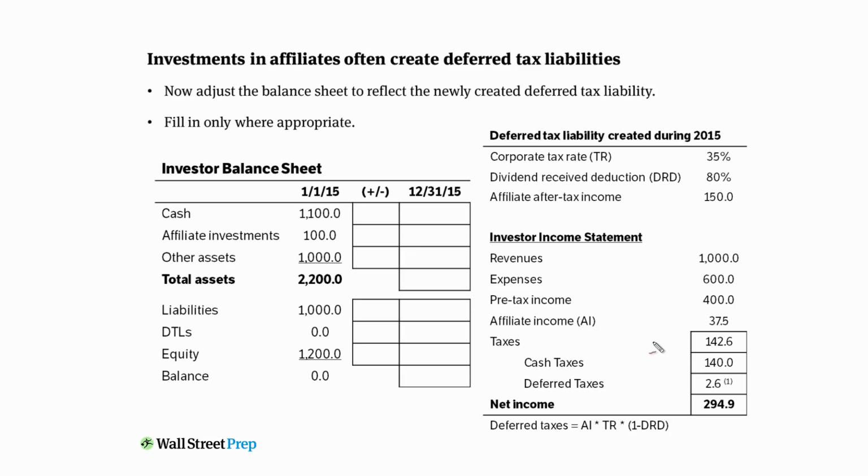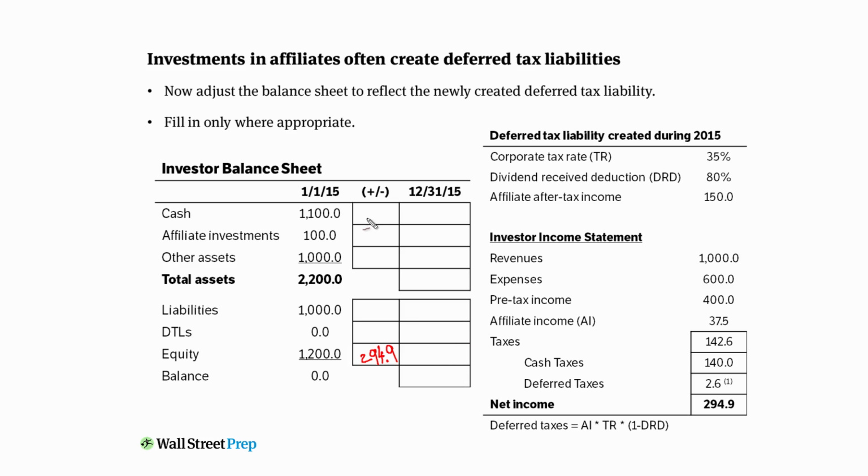So here's what we're going to do. We recognize now, so this is very similar to what we did in the prior video, which is to adjust the balance sheet to reflect this net income. So the first thing, let's go with the easy stuff. First, we know that net income, or the equity, goes up by the 294.9 or 875, let's just round up. 294.9 in net income. So we know that.